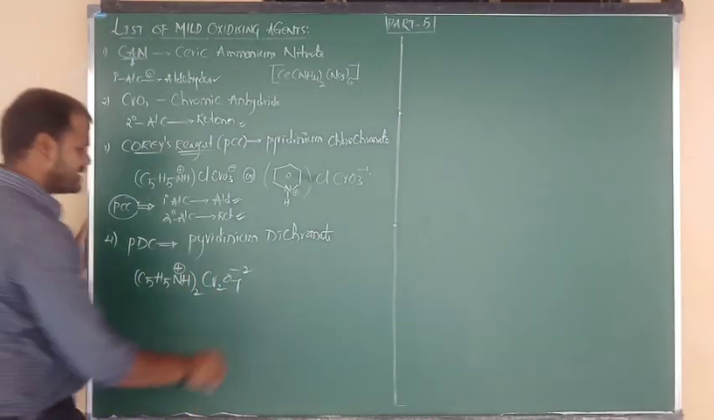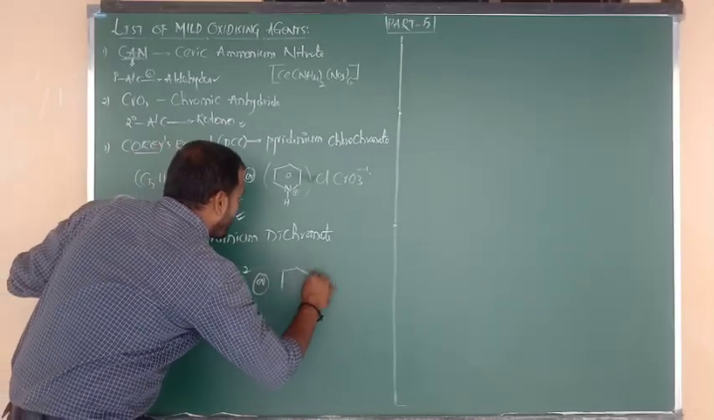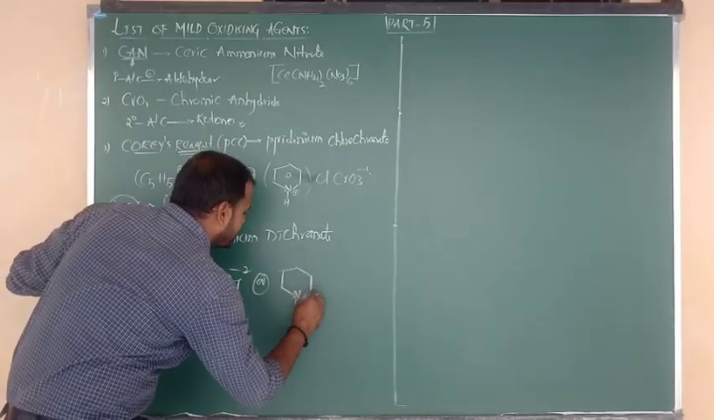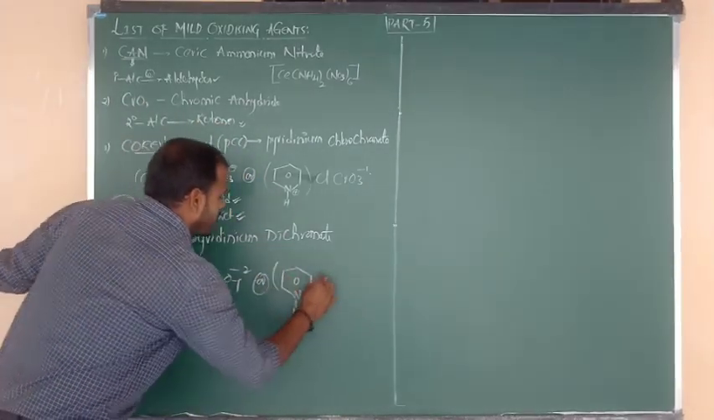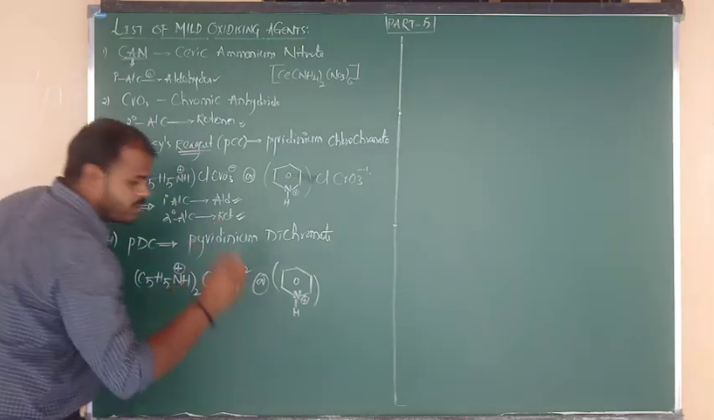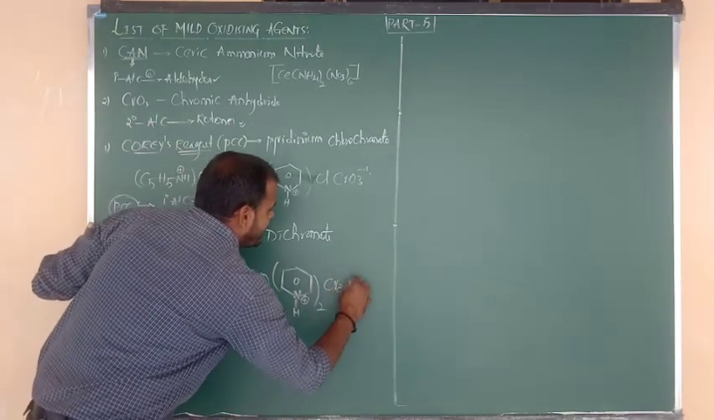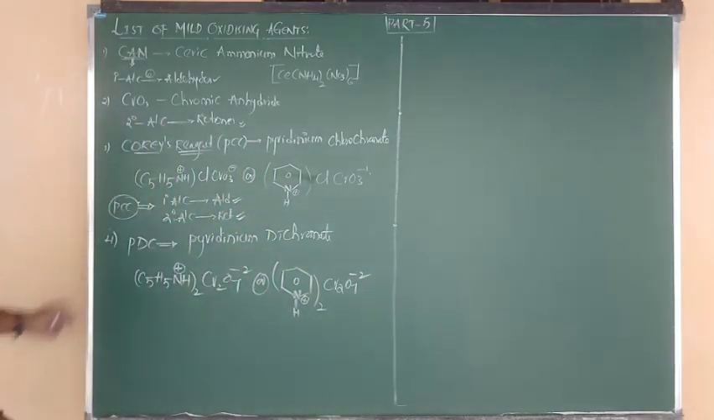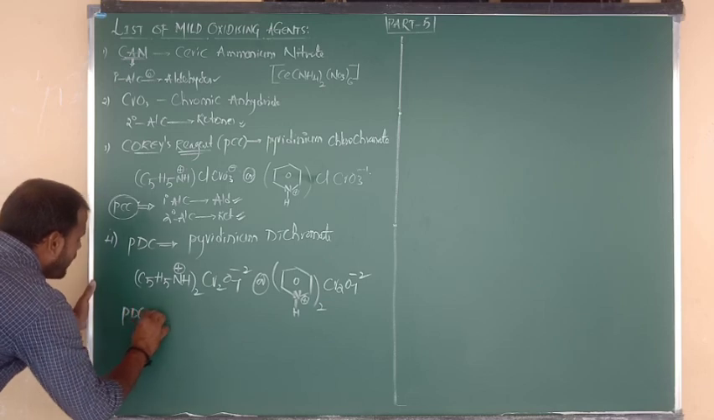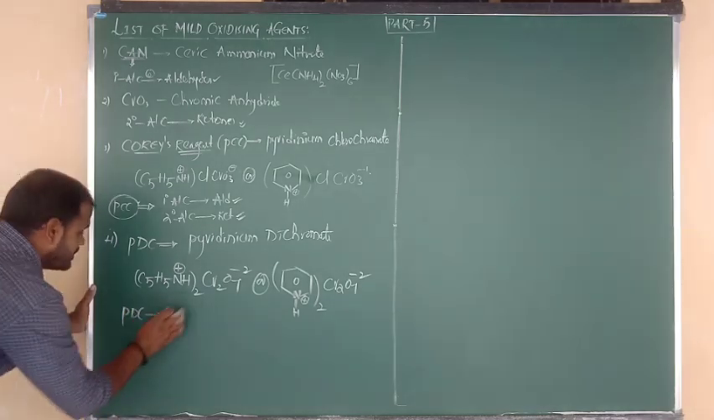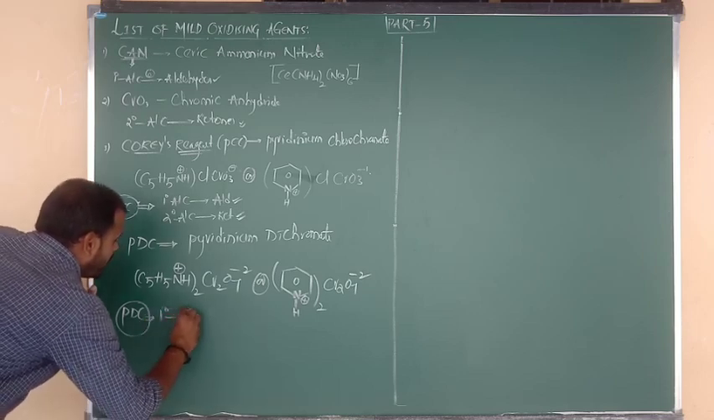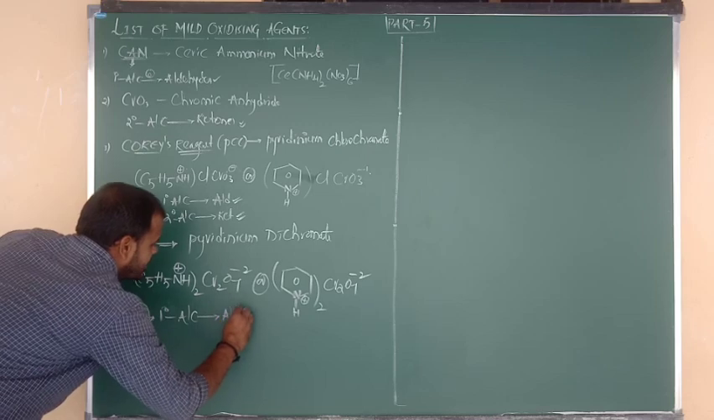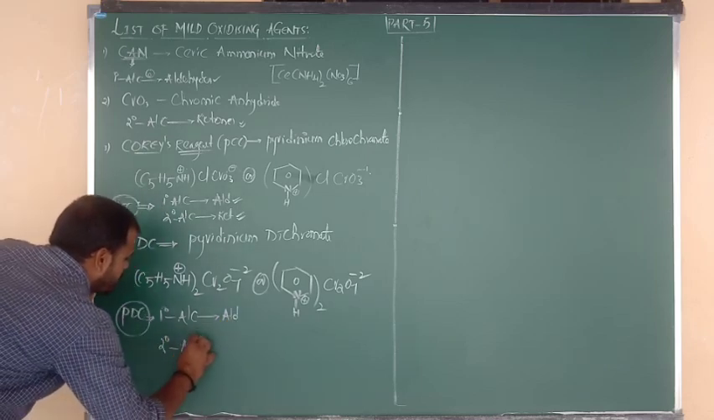Pyridinium dichromate can be written in the form of a structure. The same pyridine I am going to write here, and the nitrogen contains a plus charge. But here, how many pyridinium groups are there? Two, because the anionic form is dichromate, Cr2O7 minus 2. So what is the use of PDC? PDC is pyridinium dichromate. Same thing: it can oxidize primary alcohols to aldehydes and secondary alcohols to ketones.